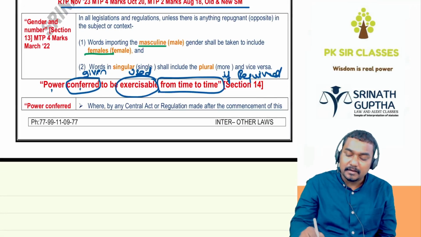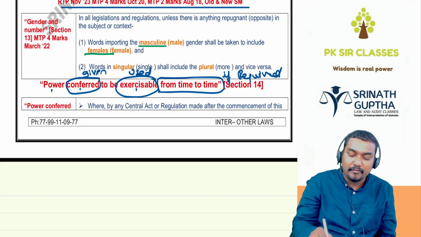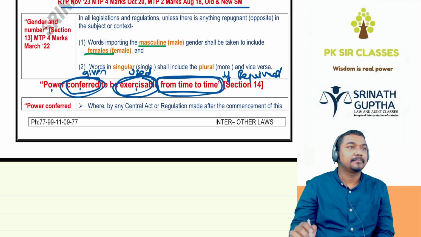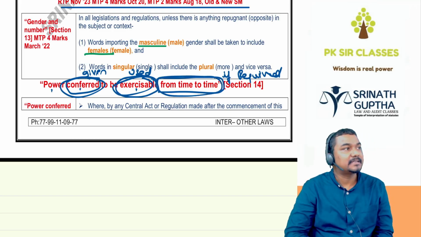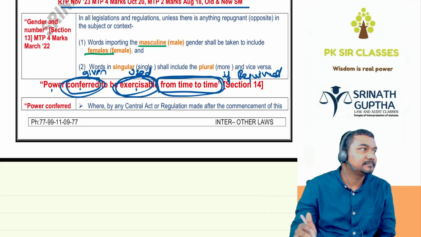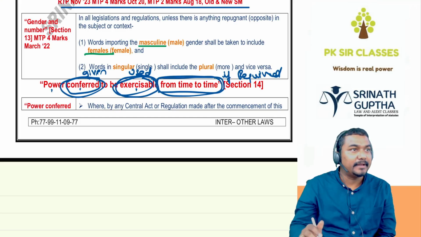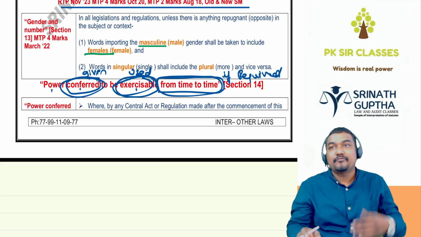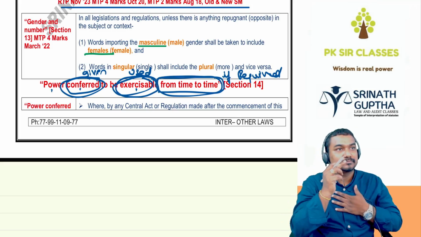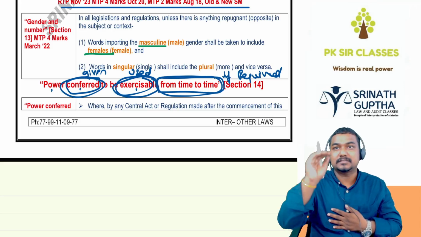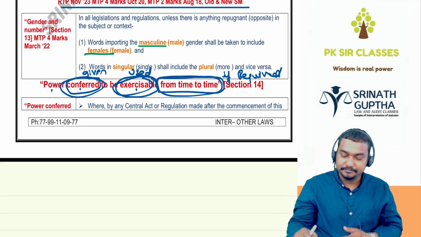Power conferred to be exercised from time to time. Conferred means given, exercised means used, time to time means as required. If a police officer has a right to use the gun or shoot a person, he should shoot the person only if it is required. If any power is given to any officer, that power can be utilized by the officer only if it is required. A faculty has a right to send a student out. Yes, I can exercise this power only if required. For time pass, I should not send the students outside.